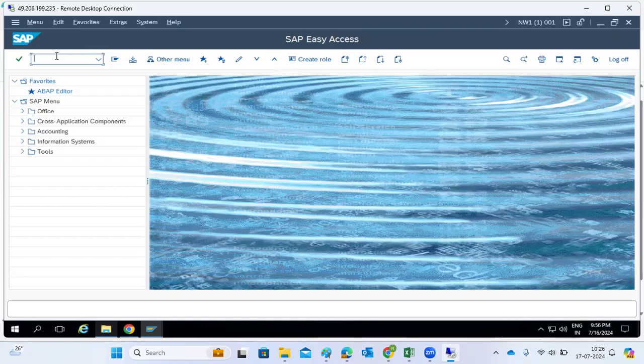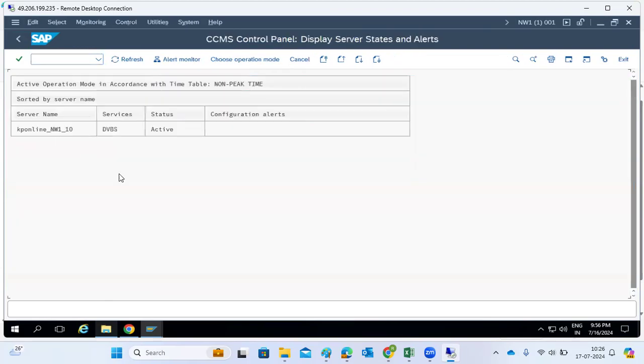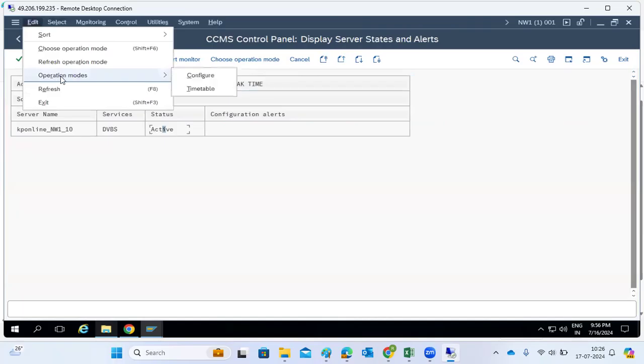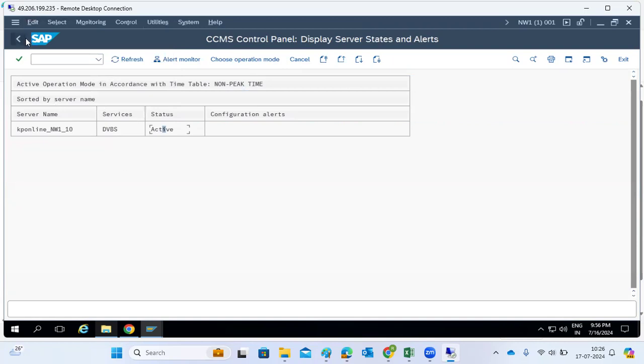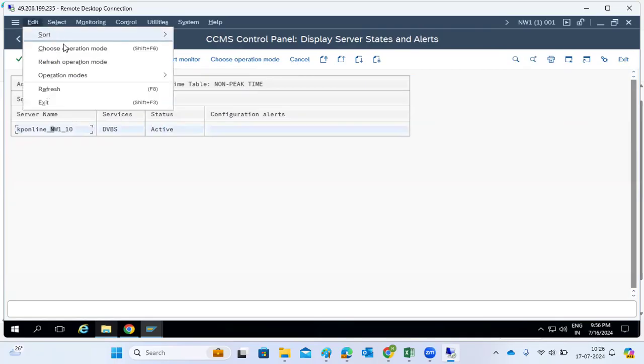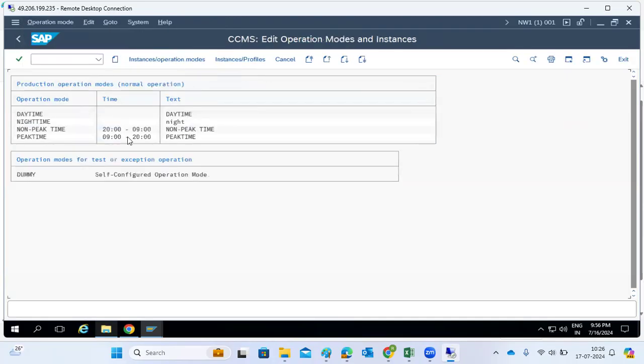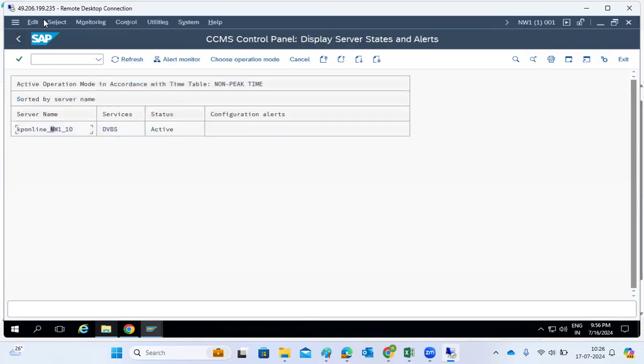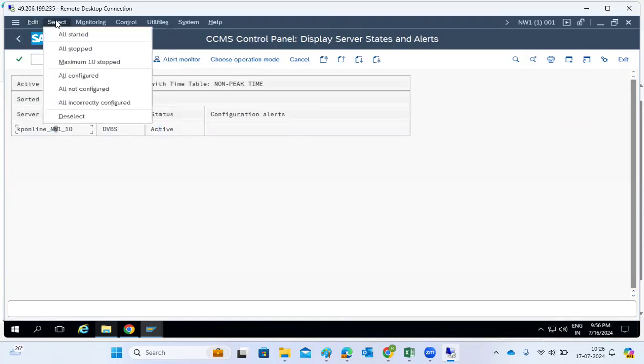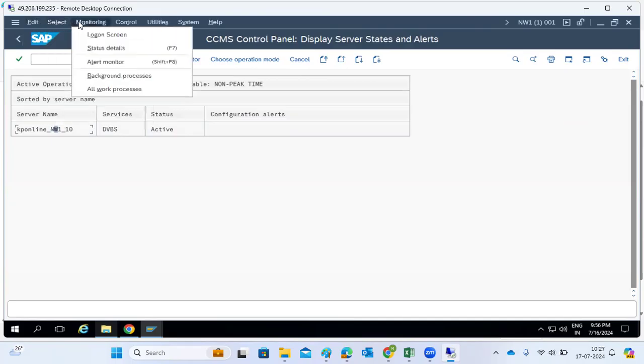Sir, hi sir. What is the use of RZ03, sir? RZ03 is just for checking only, nothing will happen whether it's active or not. If I don't want the operation modes to be active, you can change the operation modes here also, you can manage it, but all the work we do is from RZ04 and SM63 only. Here nothing will happen, just select it. Suppose you want to configure, it will go to RZ04 only. So it's just checking whether your operation modes are active or not. Just for checking purposes, we have these things available here.